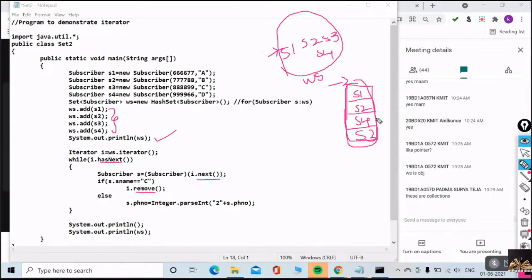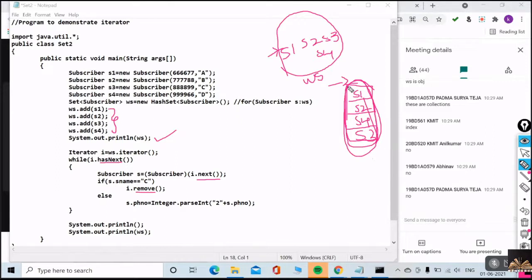These are collections. What is missing? What is required for the for loop to iterate through an array? Index. But do we have any index over here? Do we have any indexes for these collections? No.